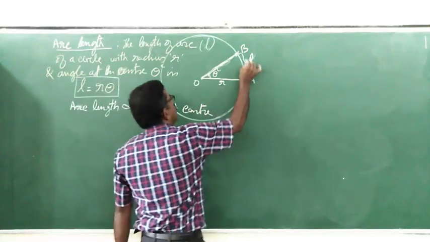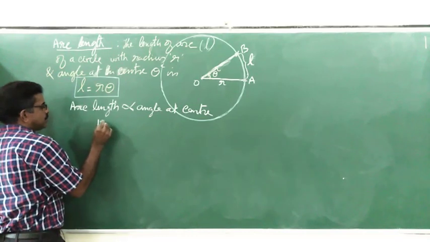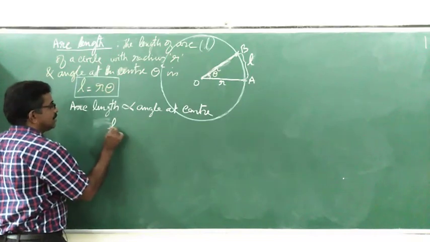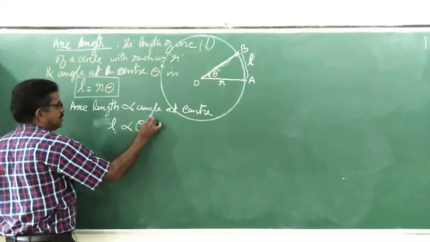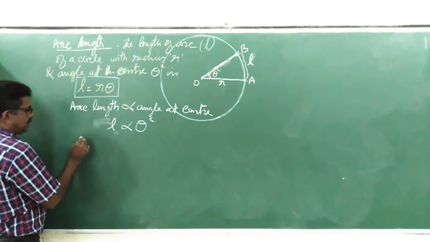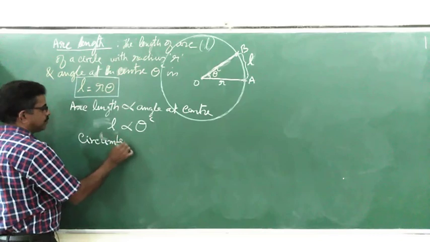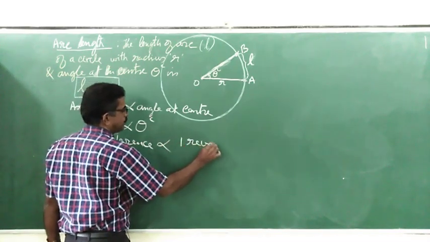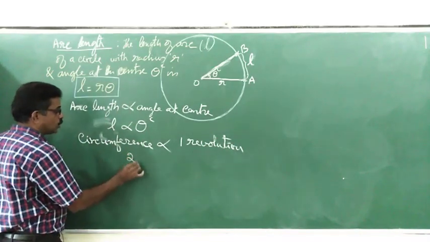So the arc length L is proportional to the angle at the center, theta. And I can take another relation: the circumference is proportional to one revolution. Alright, the circumference is 2 pi r.